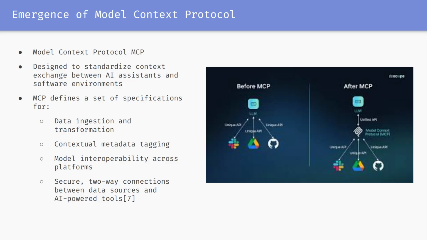So they're really focused on the aspect of ethical and trustworthy development for agents. So MCP was designed to standardize context exchange between AI assistants and software environments. Model Context Protocol provides a model agnostic universal interface for reading files, executing functions, and handling contextual prompts, right?